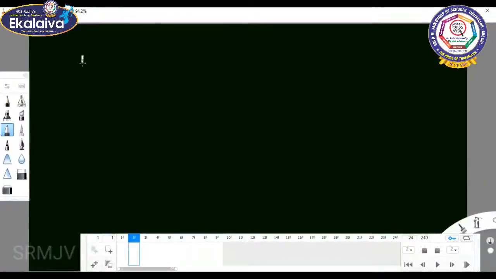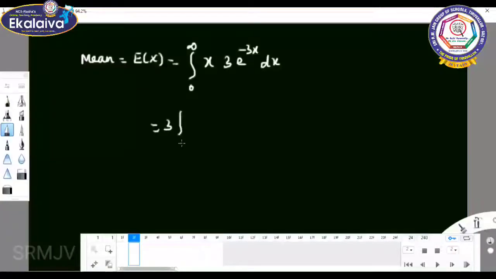So mean equal to expectation of x; since f of x is 0 elsewhere, you can take the limits 0 to infinity, x times f of x, which is 3 e power minus 3x, into dx. 3 is a constant, you can take it out: 0 to infinity x e power minus 3x into dx.